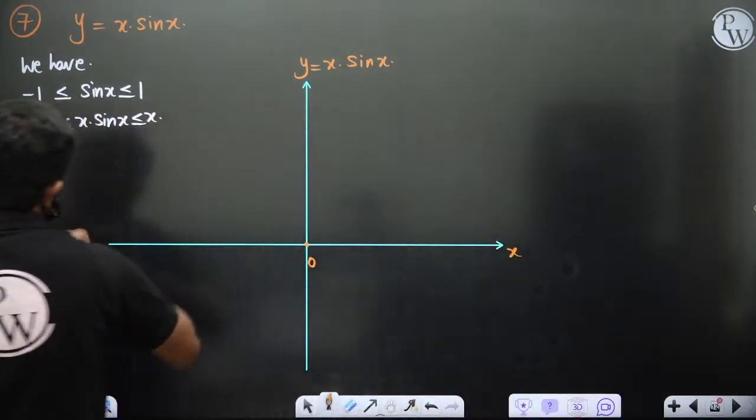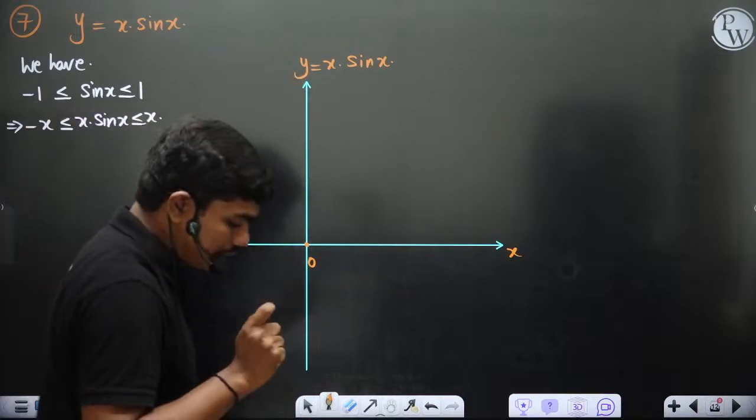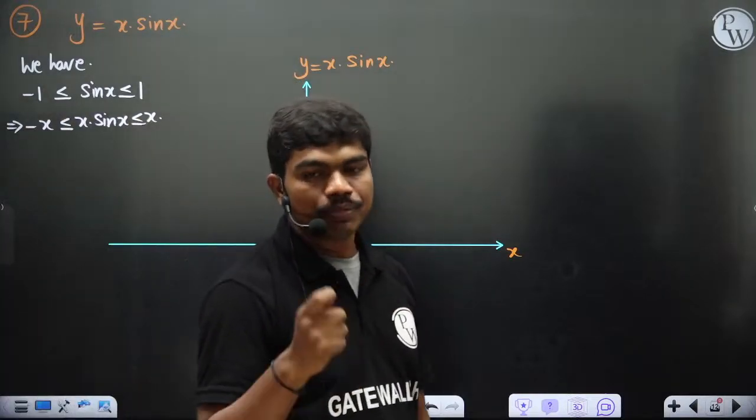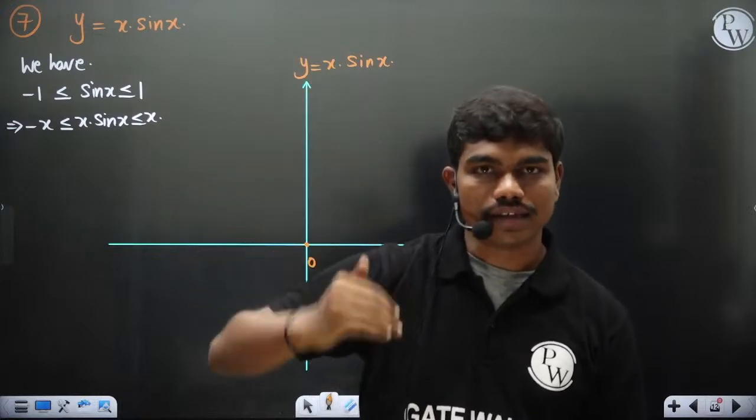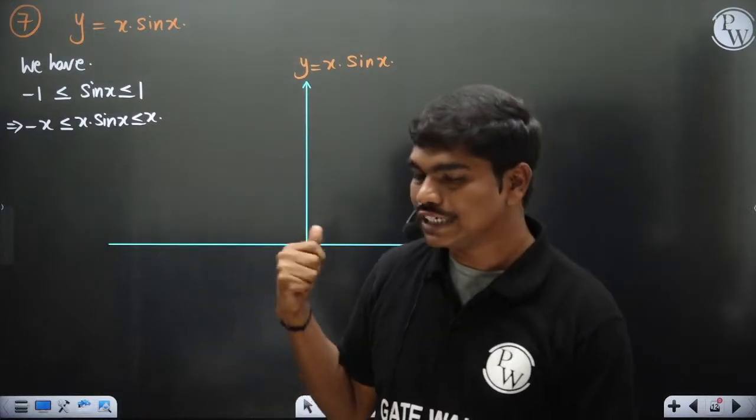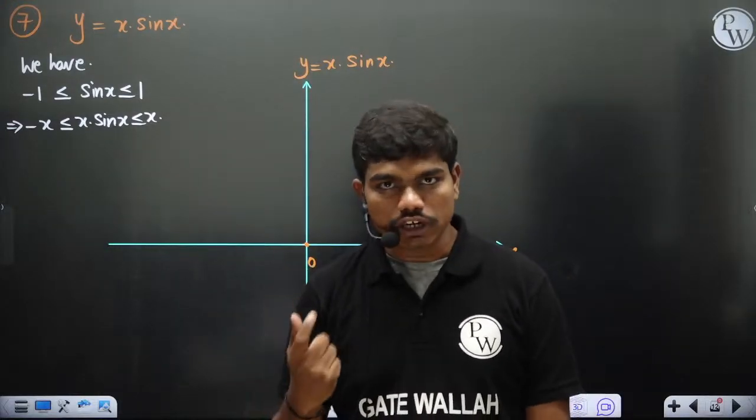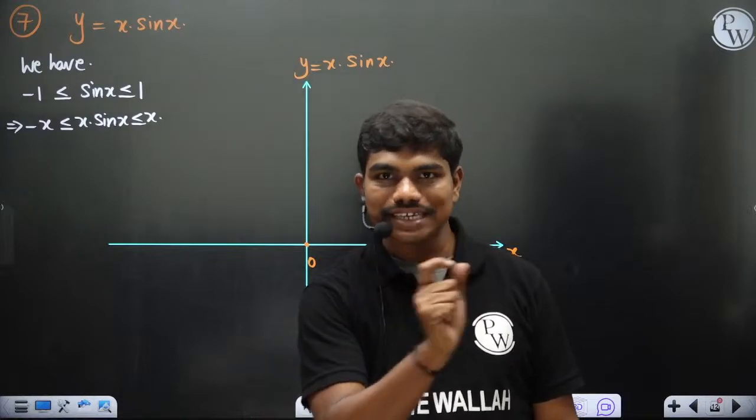If you plot this, one thing that you understood is, in the first point that I told you, if you want to plot any graph, you should check for the ultimate values of the function. Okay, means the maximum value and the minimum value. Now if you take this x into sin x, this x into sin x function is bounded by the values of minus x and plus x.